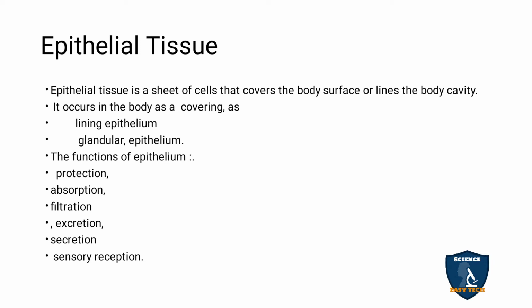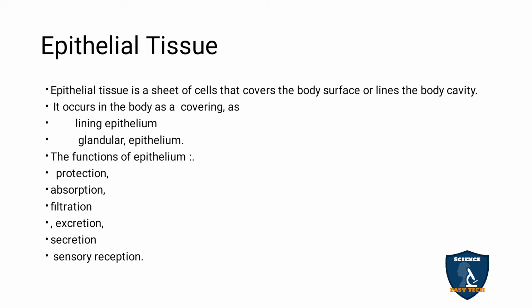Filtration. It filters the particles that try to enter our body. If any germs or microorganisms are invading, it will stop them right there. That is filtration. Excretion. It has to excrete products like waste materials, like sweat or urine.